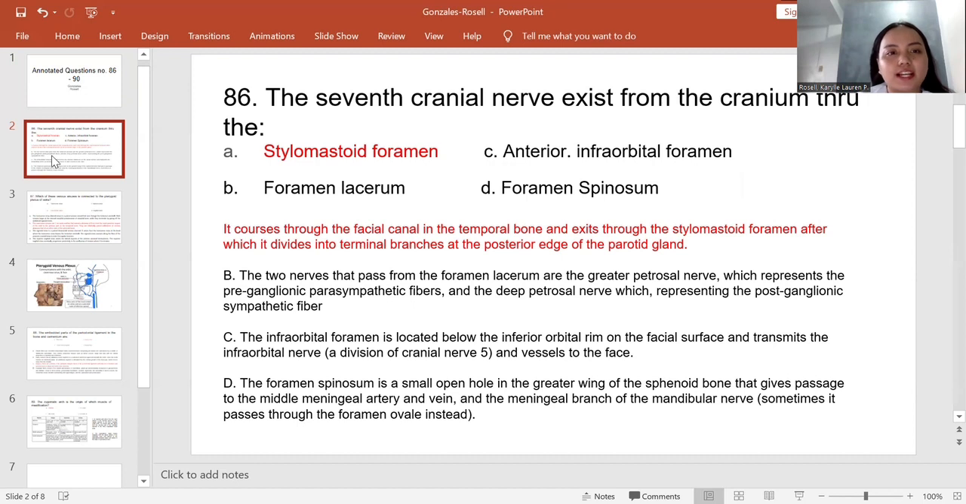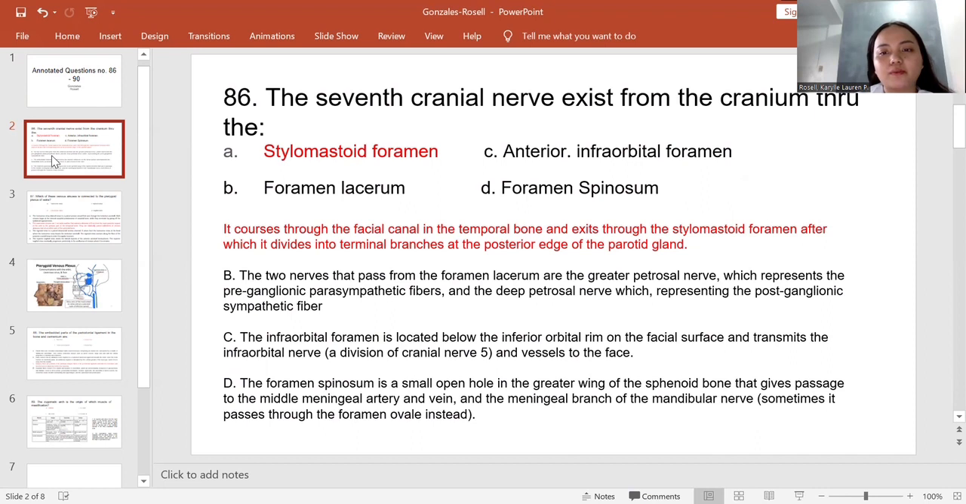The correct answer is letter A, which is stylomastoid foramen, because it courses through the facial canal in the temporal bone and exits through the stylomastoid foramen, after which it divides into terminal branches at the posterior edge of the parotid gland. Letter B is not the correct answer because the two nerves that pass through the foramen lacerum are